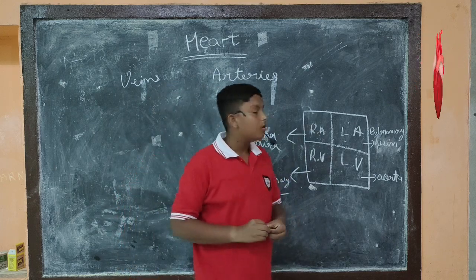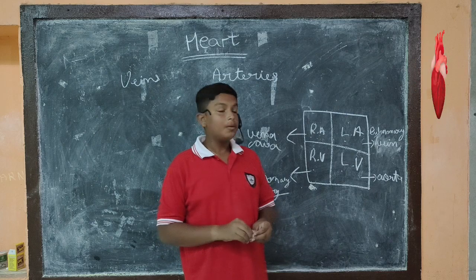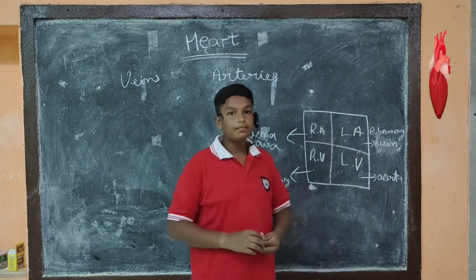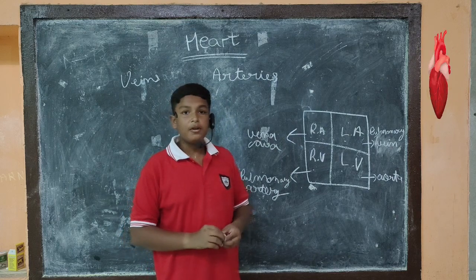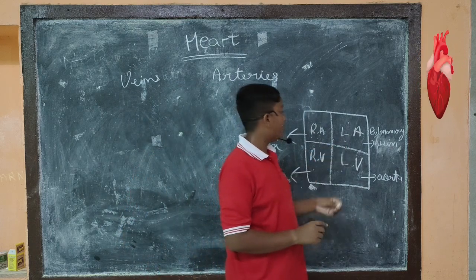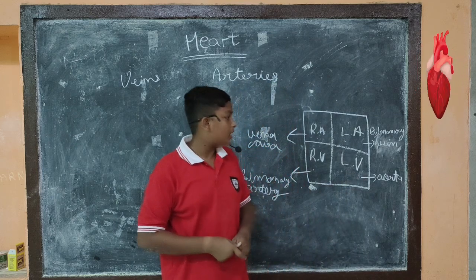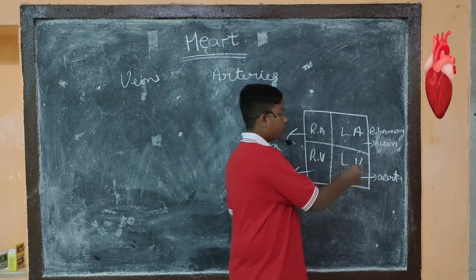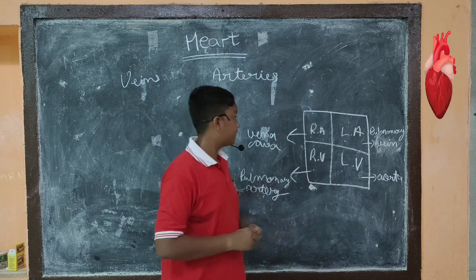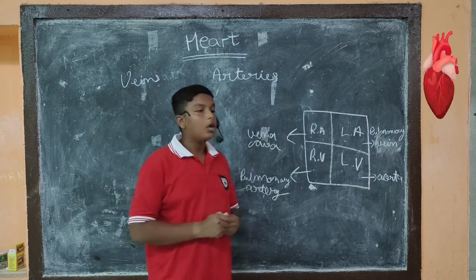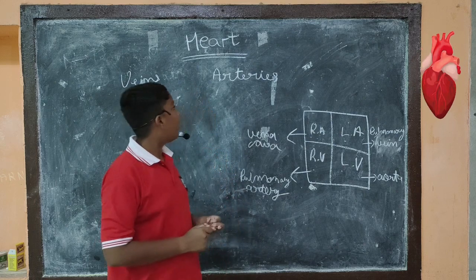Now there is a major vein known as the pulmonary vein which passes from the left atrium, which carries the blood from the lungs to the left atrium. And there is a major artery, which is the biggest artery in the human body, known as the aorta, which passes from it. This is an easy diagram by which we can understand the heart. Now I will draw a fair diagram of the heart.